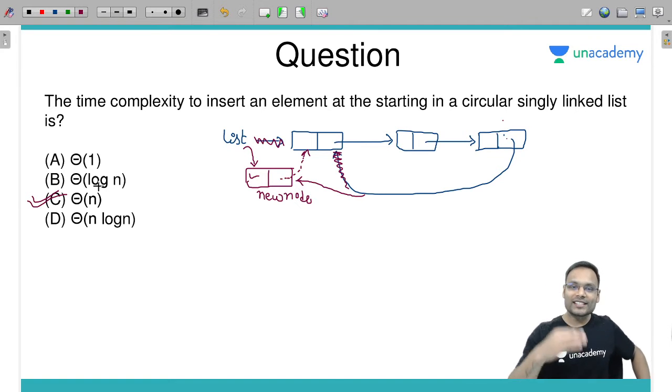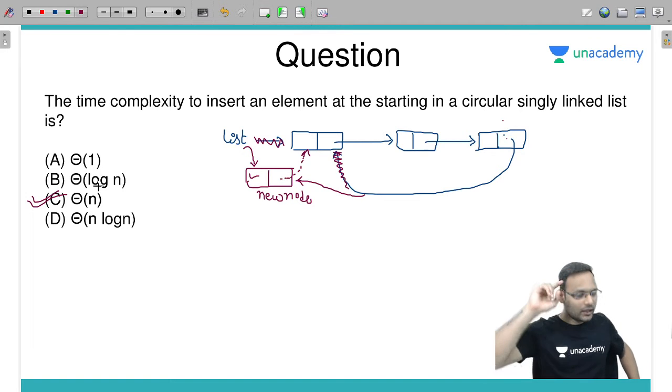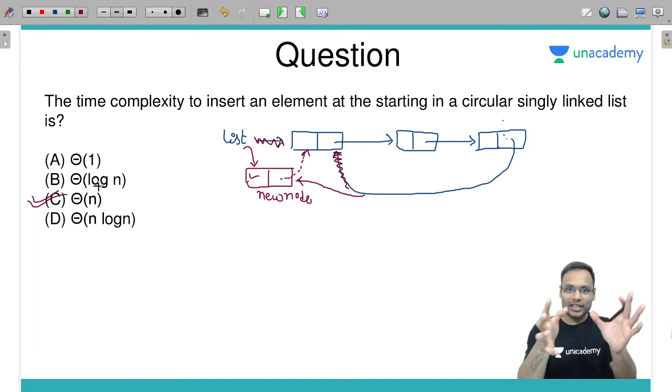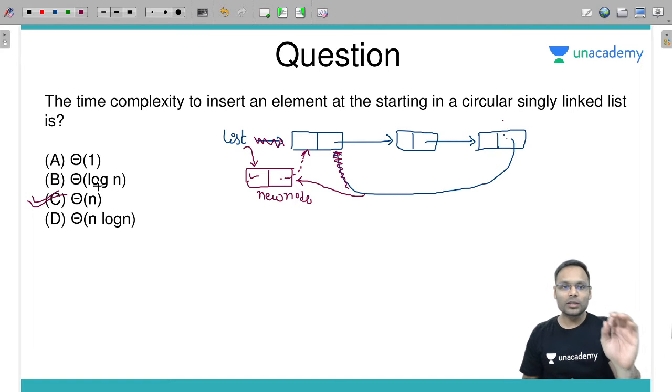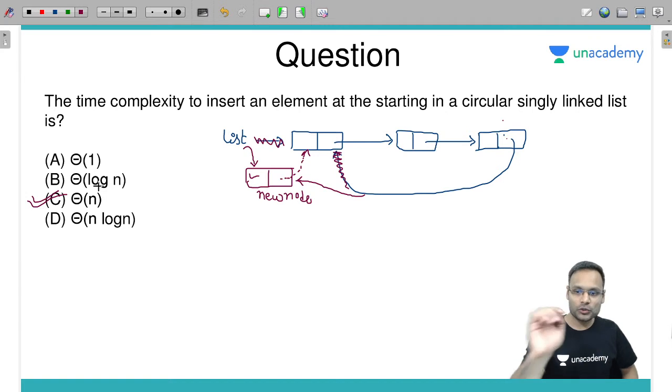So if any such question comes, don't come to a conclusion too quickly. Draw this kind of thing. Have something in your imagination. Yes, think about how the operation will work. Quickly sort out the things that cannot be done in constant time. In constant time you cannot do that. I hope you understood this point.